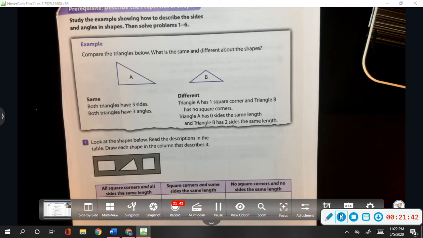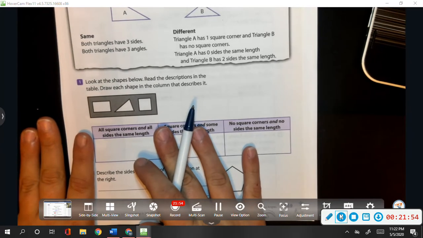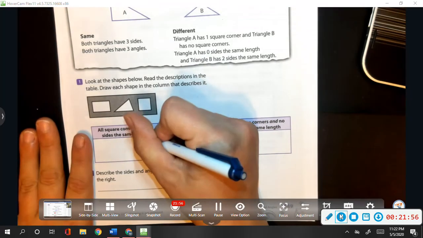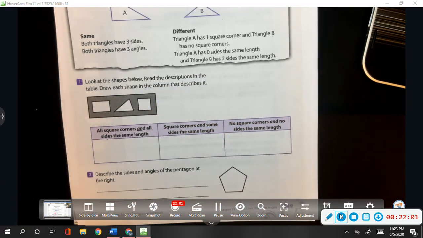Look at the shapes here. Read the descriptions in the table. Draw each shape in the column that describes it. So, looking here, all square corners and all sides the same length. So we want a shape that has all square angles, all 90-degree angles, and all sides are the same.